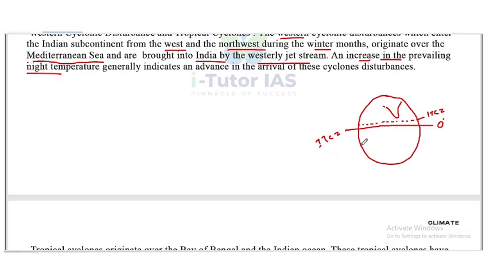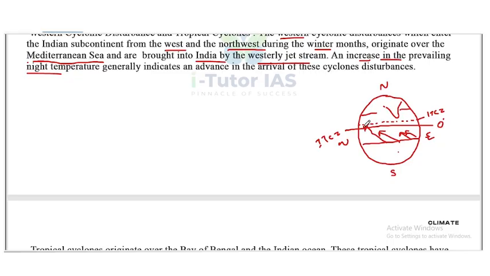So there are some trade winds, the southeast trade winds. When they reach the equator, what happens? The ITCZ is a low pressure belt, so it attracts the winds, these southeast trade winds.